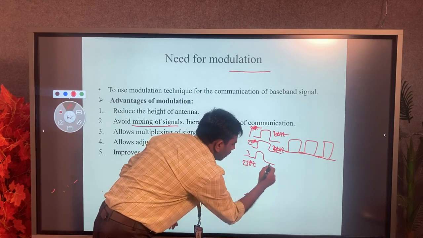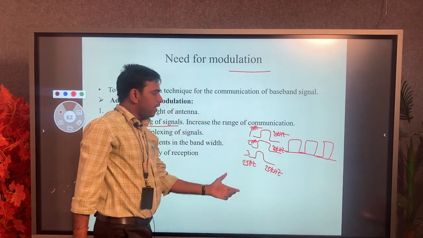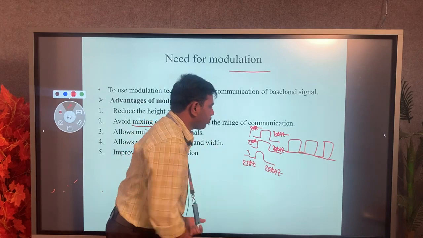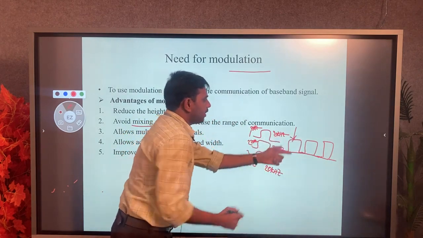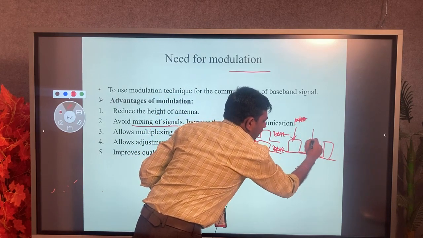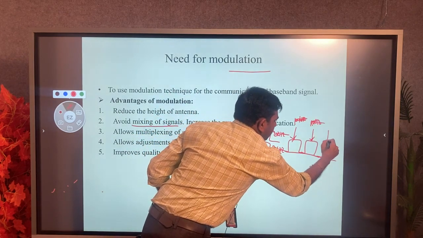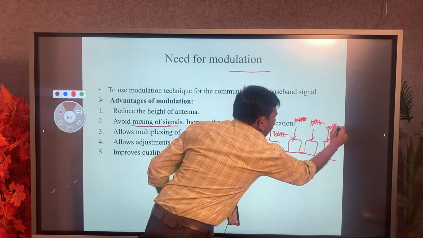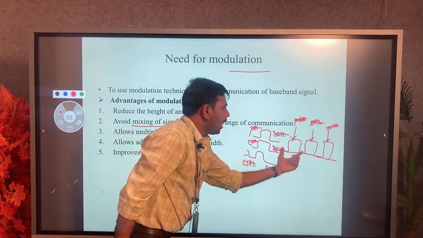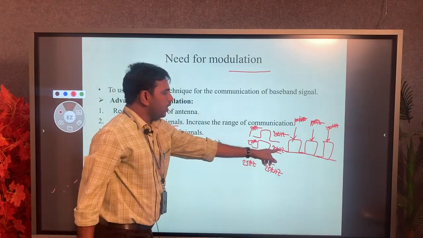25 Hz to 20 kilohertz. So these different kinds of signals we have to transmit in a single channel bandwidth. In this channel bandwidth, for example, one carrier signal is transmitting at 100 kilohertz, another channel at 150 kilohertz, or this channel at 200 kilohertz. So now we have to separate the channel bandwidth. These signals will be transmitted on their channels, and finally the mixed signals will be separated by using the modulation technique.